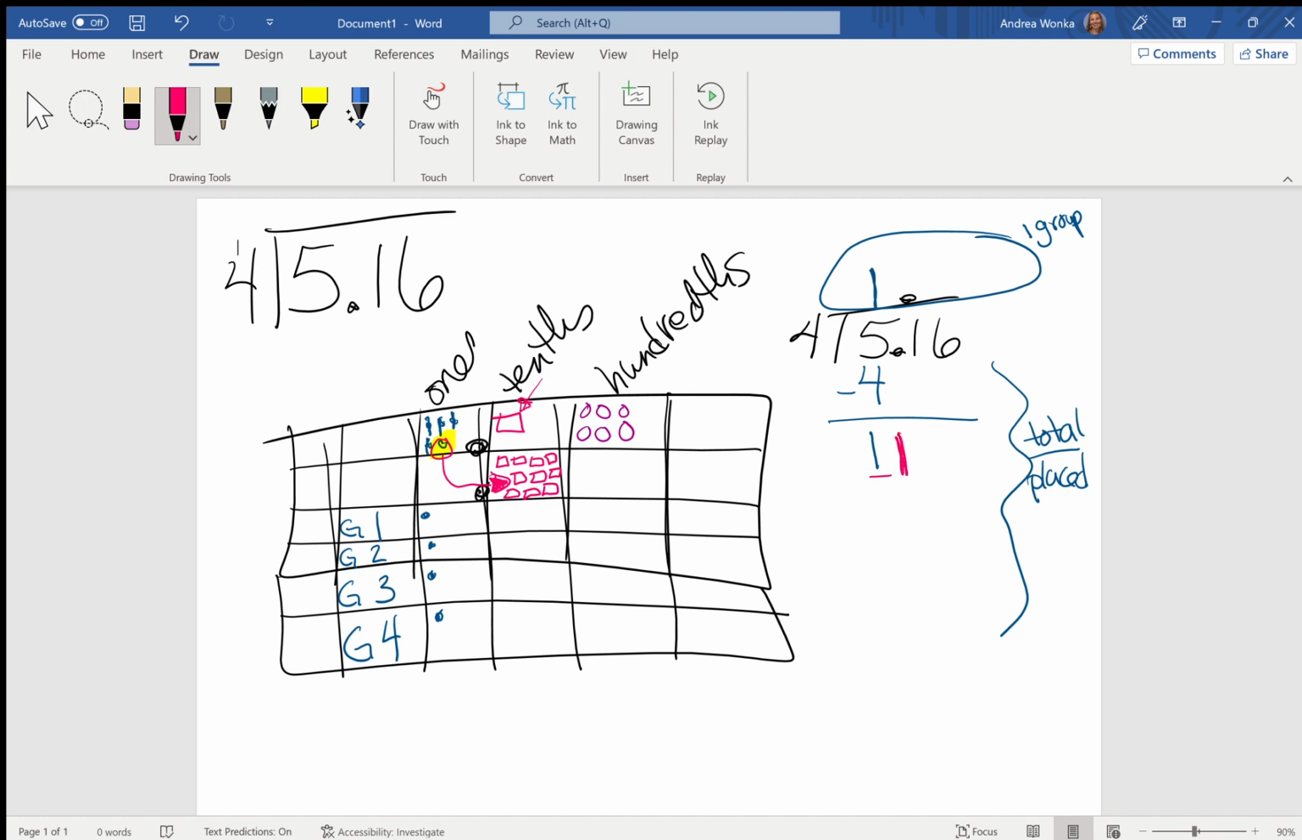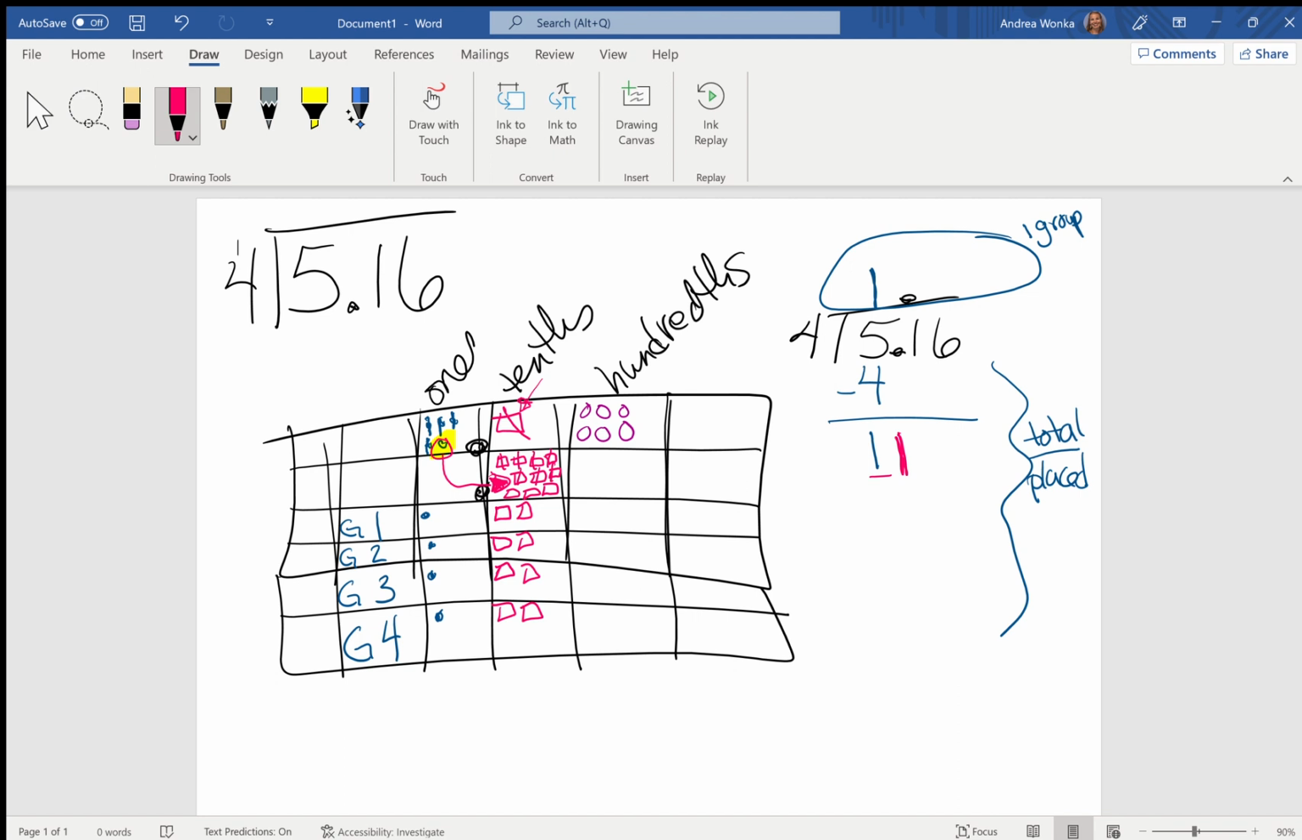I'm going to ask myself, is that enough to give at least one to every group? It is. I'm going to keep them in the tenths column as I pass them out. I can keep going because I have enough tenths to give at least one to every group. I have 3 remaining, but I have 4 groups. That is not enough to continue passing out.